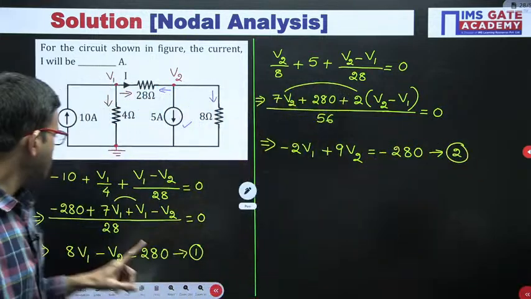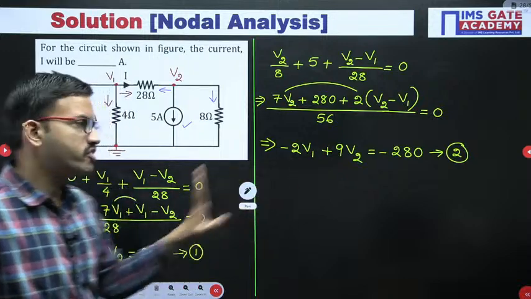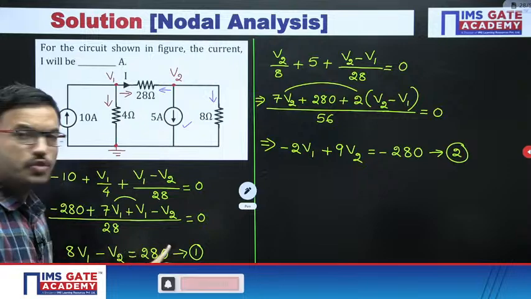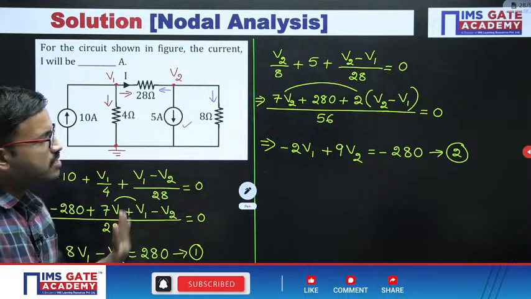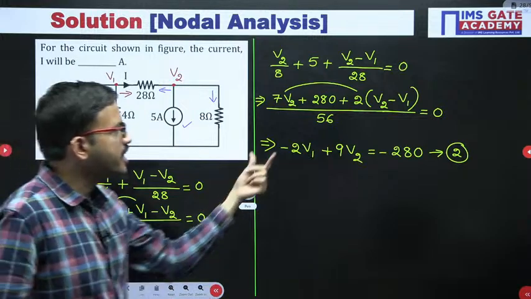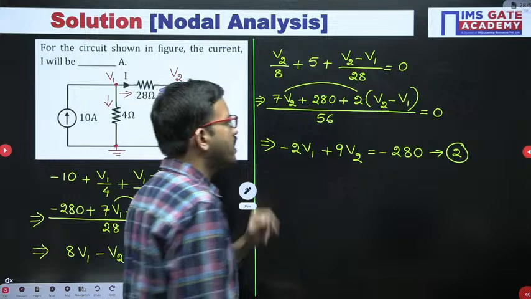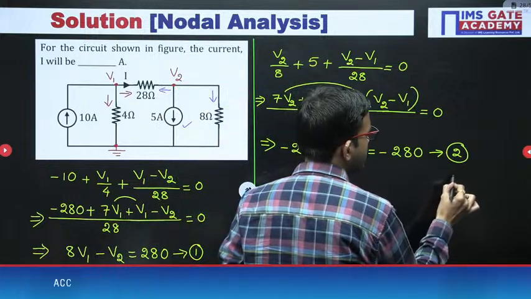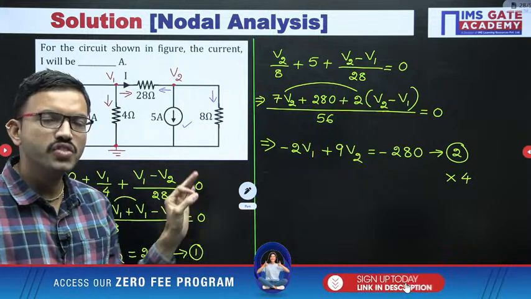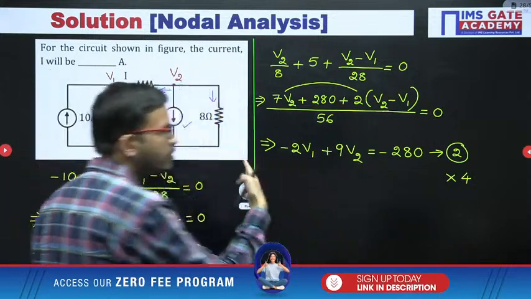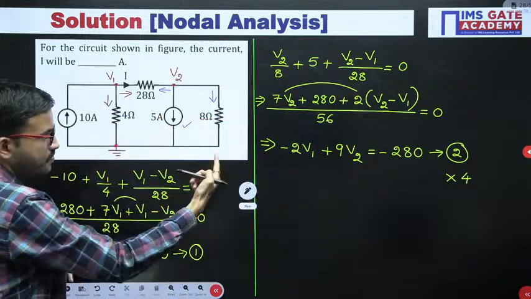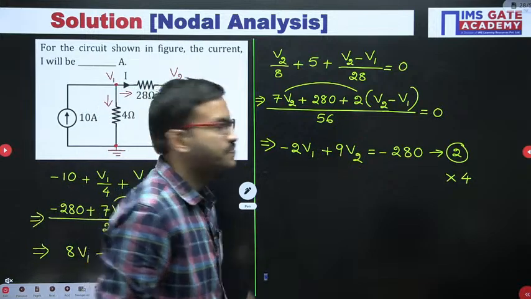Now closely observe equation 1 and 2. What is your observation? Here 8V1 minus V2 is equal to 280. Here minus 2V1 plus 9V2 equals minus 280. If you observe the first term, here 8V1 is there, here minus 2V1 is there. Just multiply the whole equation with 4, just to do the simplification easily without using a calculator. I hope all of you know this procedure. Just by observation of the first term, I am multiplying the whole equation with 4.